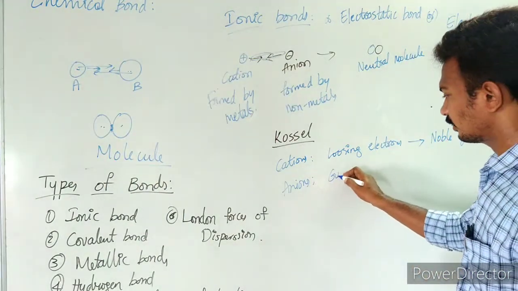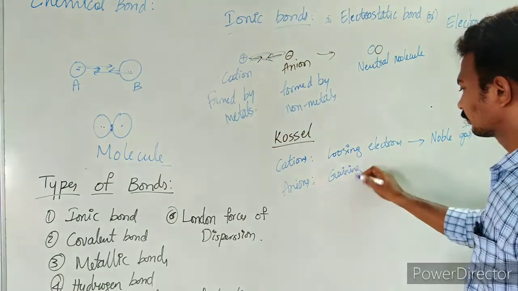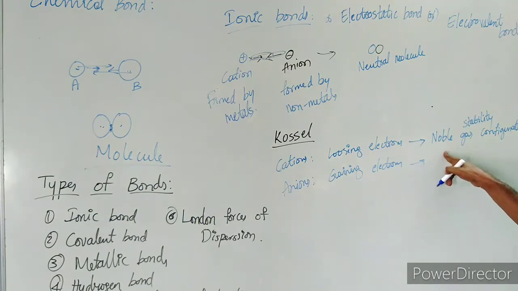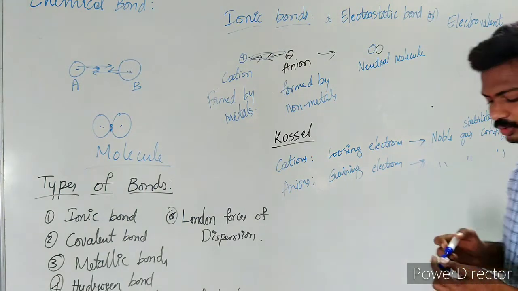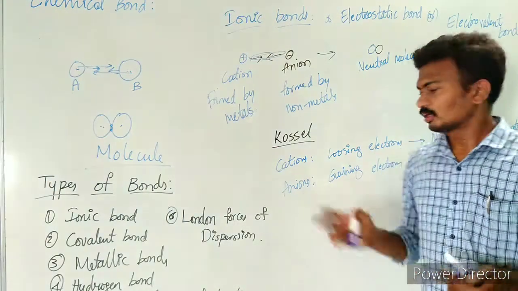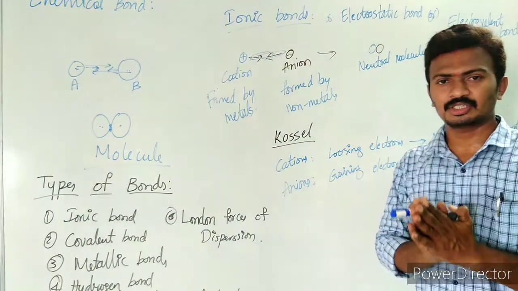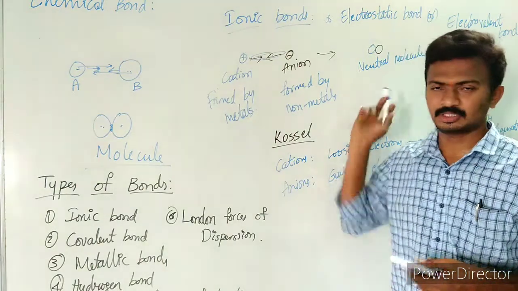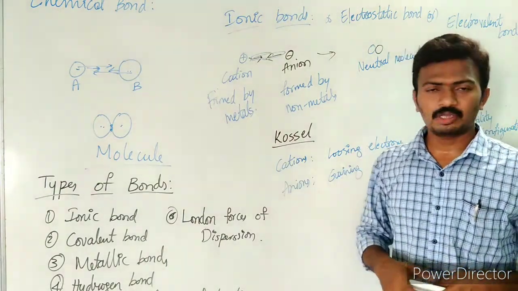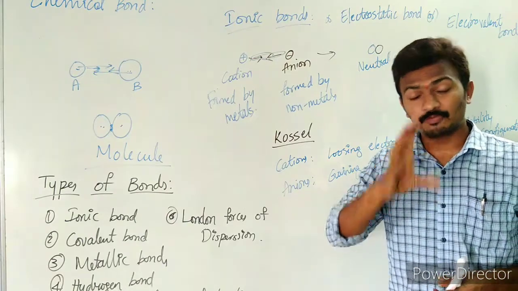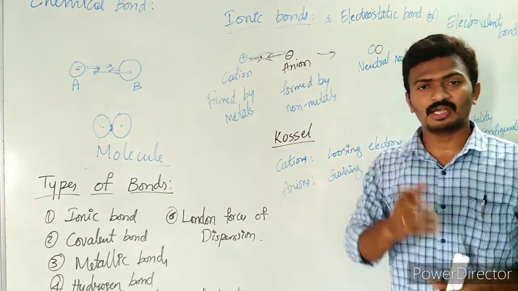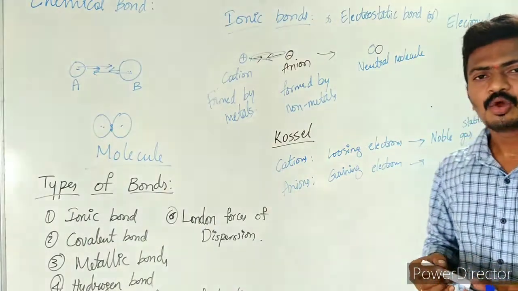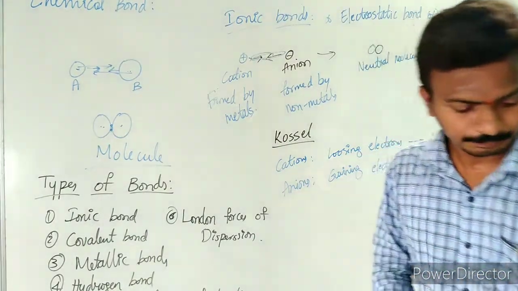Next, anions are formed by gaining electrons. By gaining electrons, they attain the noble gas configuration, in order to attain stability. These cations and anions attract each other and result in the formation of a neutral species. This ionic bond will be formed only between two different constituent atoms. Now let us see the formation of an ionic bond.